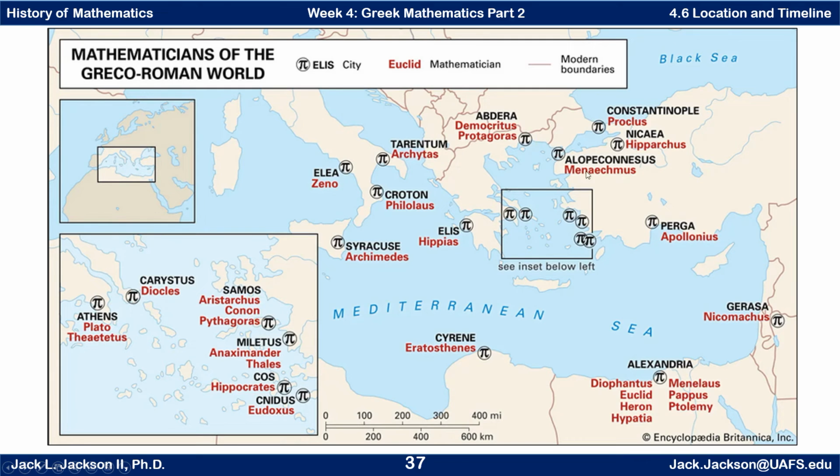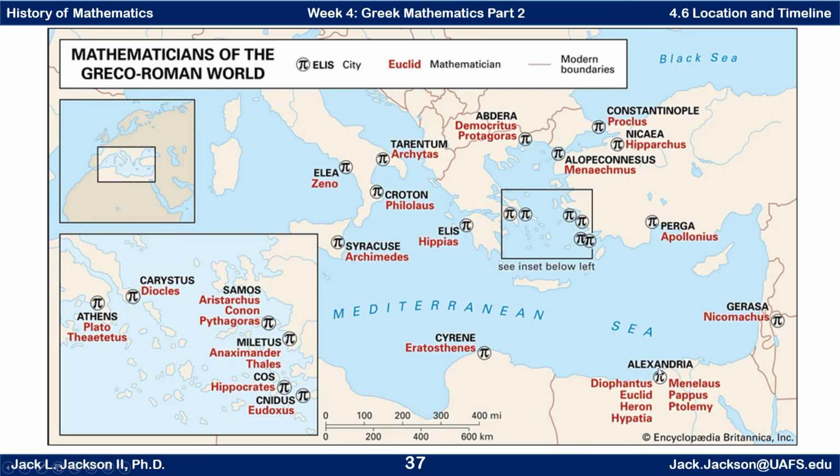Proclus is up here in Constantinople, previously known as Byzantium, now known as Istanbul, and different ones. Aristophanes started here, but he became the librarian at Alexandria. Apollonius was right here. But then you look at how many different important ones were here: Diophantus, Euclid, Heron, Hypatia, Menelaus, Pappus, Ptolemy.